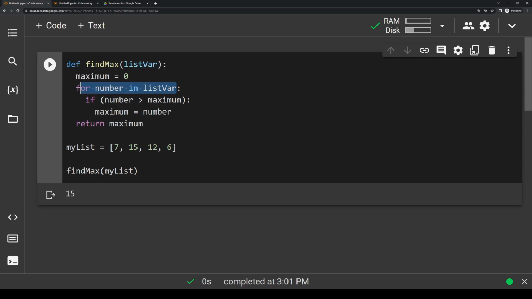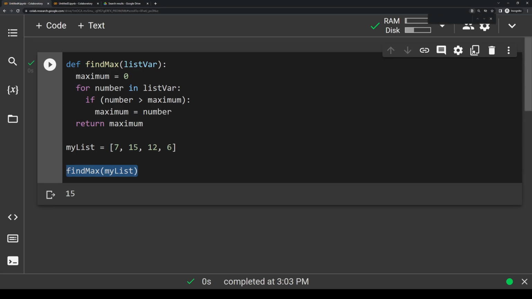Then we take the argument that we have, list var, and we loop through every single item in that list. At each item, we check: is this current number greater than the existing maximum? If it is, let's update the maximum to be this new number. If it's not, nothing else happens, so we go to the next iteration of the loop. This keeps going until it finds the maximum and stores it, and then it returns the maximum. And when we call this find max function, it stores the maximum in this function call.